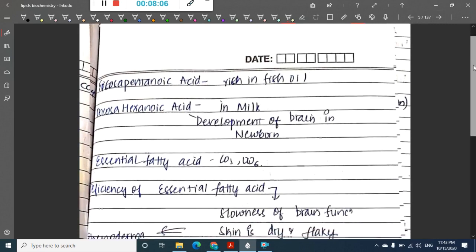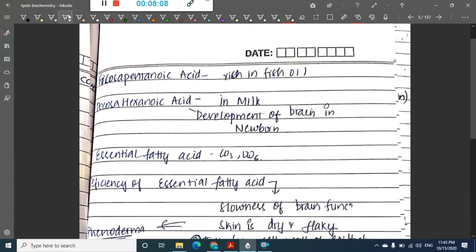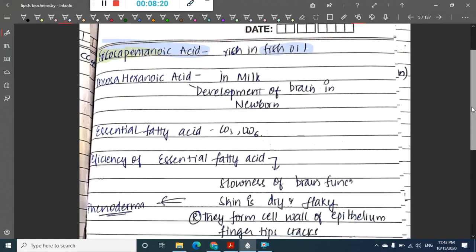Then if you see, we have icosapentaenoic acid. Icosapentaenoic acid is rich in fish oil. Then we have docosahexaenoic acid, which is present in milk. Okay, icosapentaenoic acid is rich in fish oil, whereas docosahexaenoic acid is present in milk.